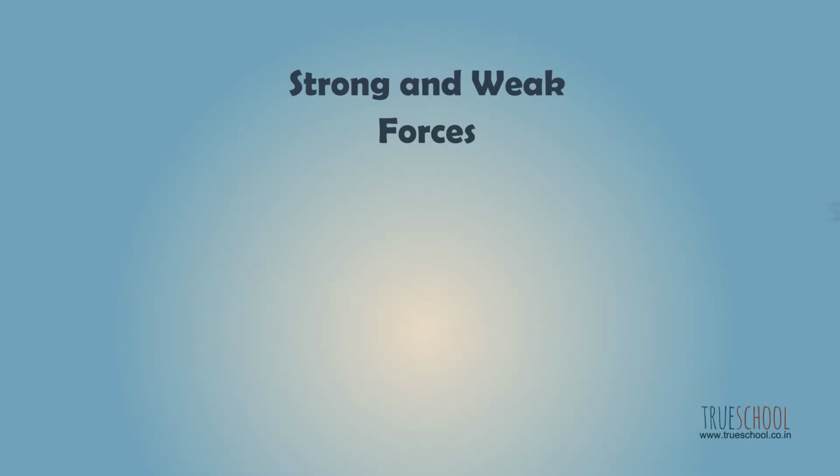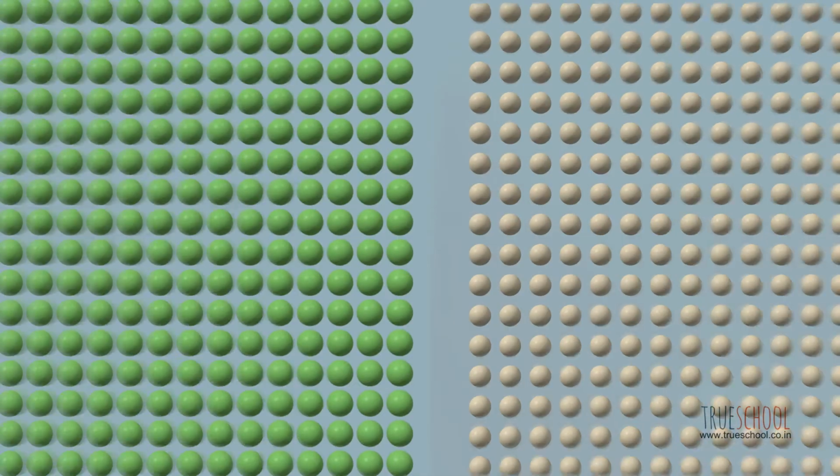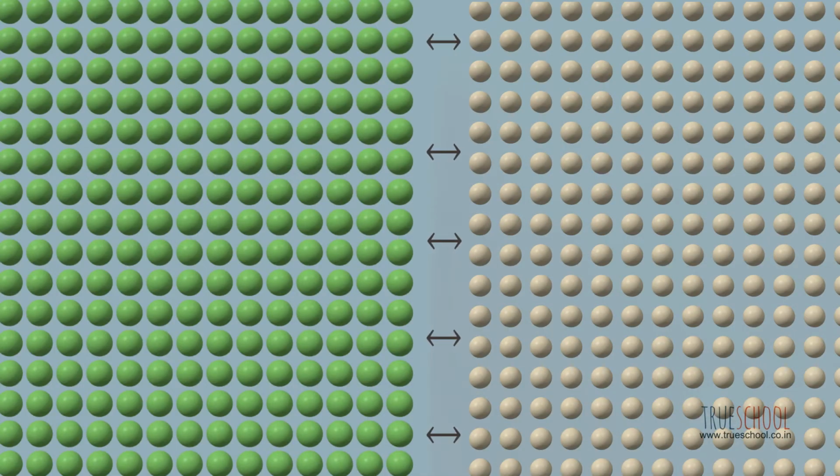Strong and weak forces. These are the forces acting at a very short distance, approximately of the order of 10 to the power minus 5 meters, and are responsible for interaction between neutrons and protons in the atomic nucleus. If we push a wall with our finger, we might feel that the finger is in contact with the wall, but actually we are just experiencing this kind of force which only acts at a very short distance. So we can never actually touch a wall or anything else for that matter, but just feel the force when our finger and the other object come very close.